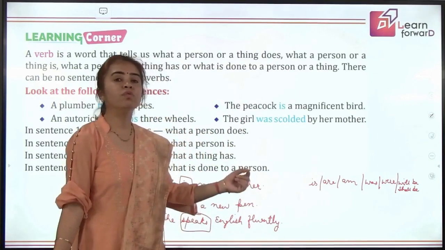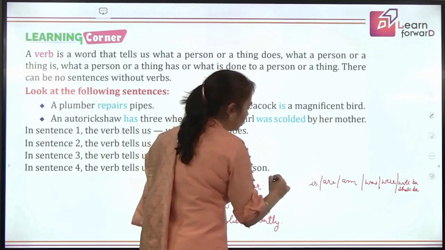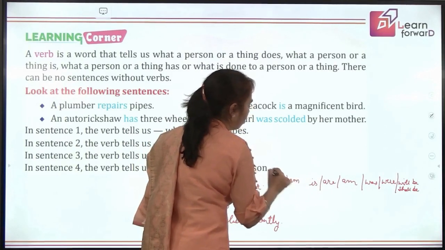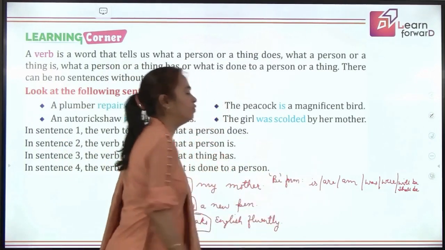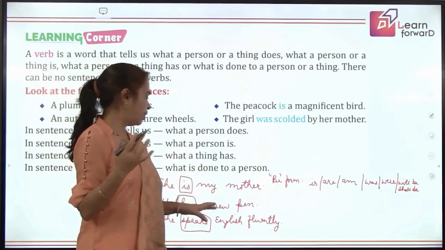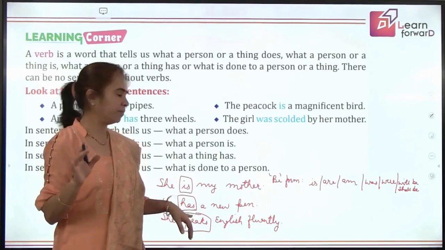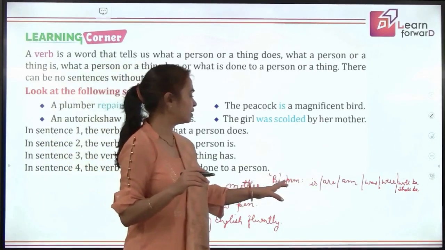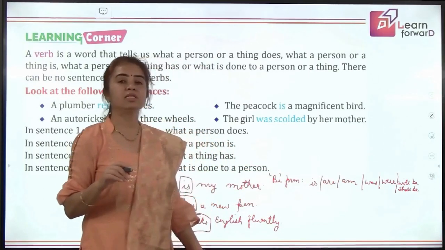What is the root verb here? These verbs are all the forms of be. We say these are the be form of verb. Okay, so all these are be form of verb. And what does it do when it is? You were right here when you said has is the helping verb, but not always, children. Has is the main verb also. We'll try to understand, but be form is, are, am, was, were, will be, shall be. These are all be form.